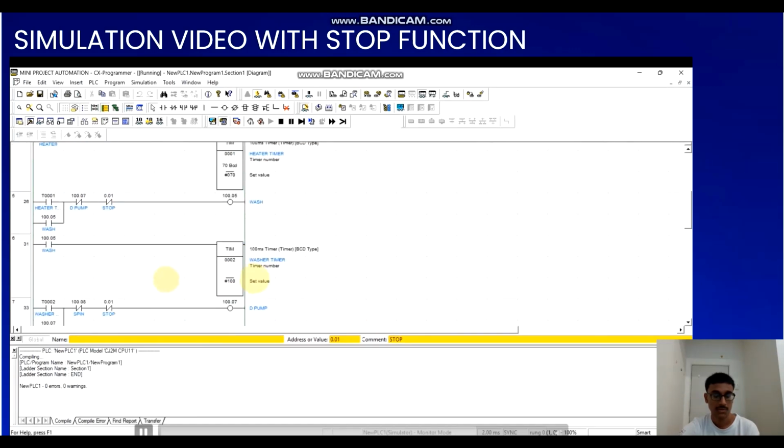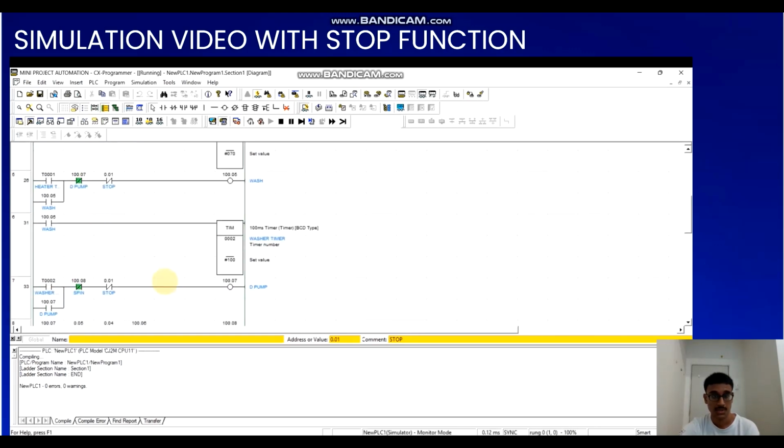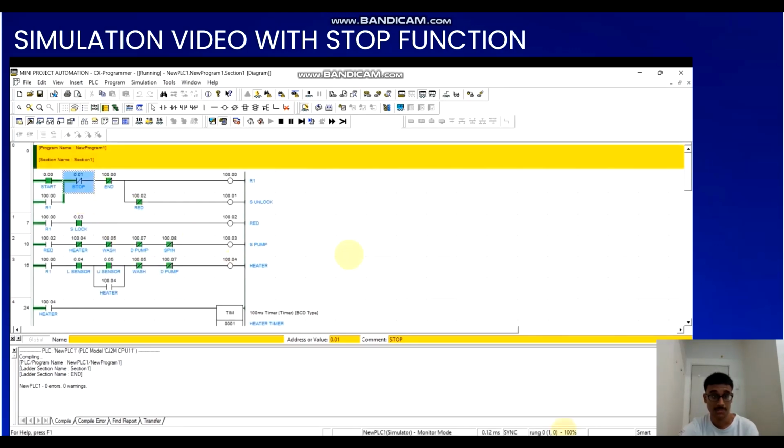So here we can see that whenever the stop button is pushed, the output devices are not connected with the inputs.